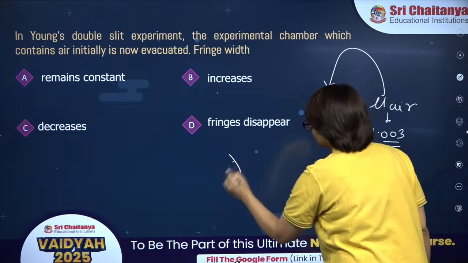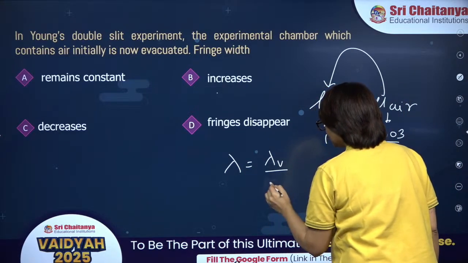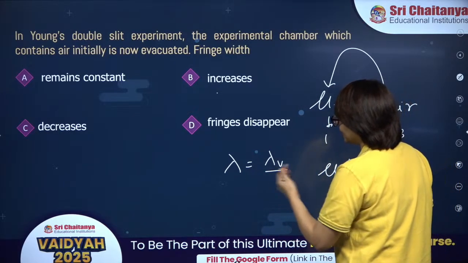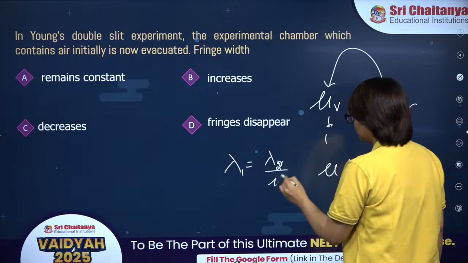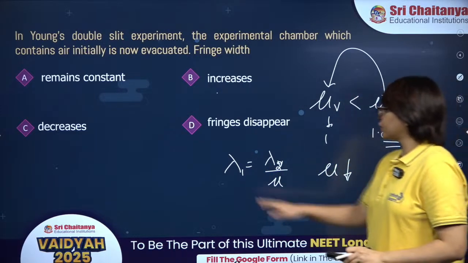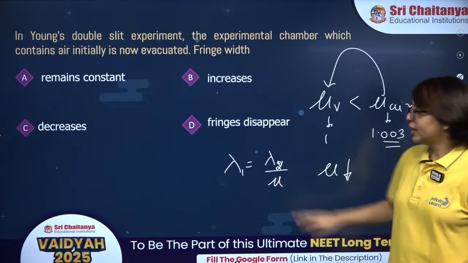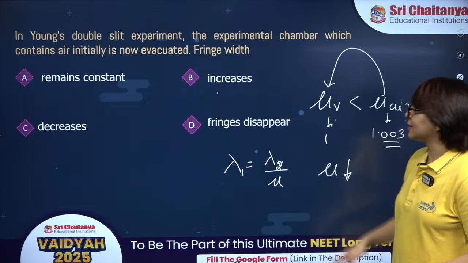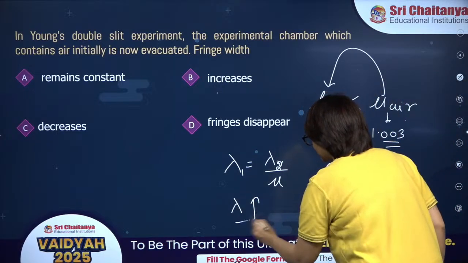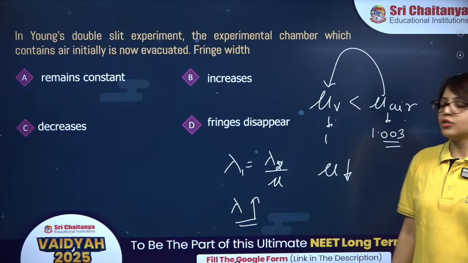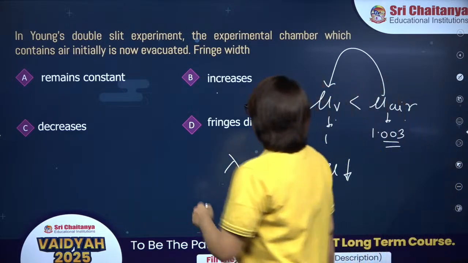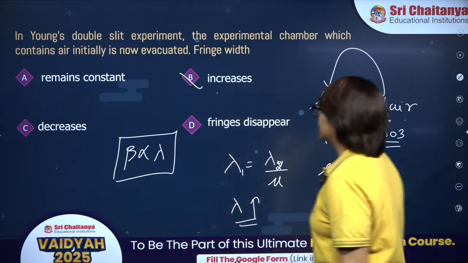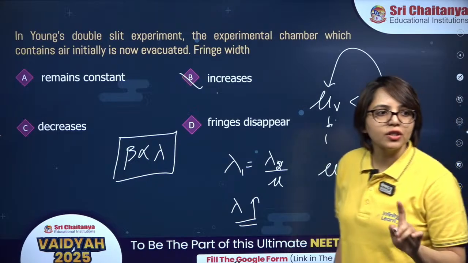Over here, if you are comparing the wavelength, lambda 1 is equal to lambda 2 divided by mu, right? So if you change the medium, the wavelength changes by 1 by mu. So as you are moving from air to vacuum, the refractive index is decreasing. So if refractive index is decreasing, then wavelength will increase. Right? So if wavelength is increasing, in that case, fringe width will increase because fringe width is directly proportional to lambda. So it will increase.